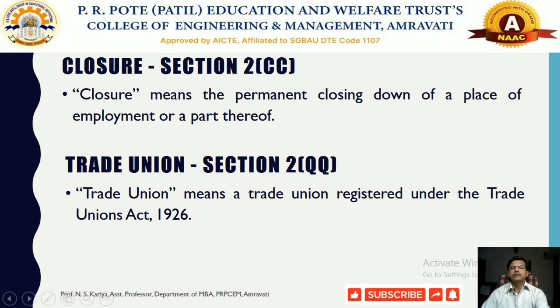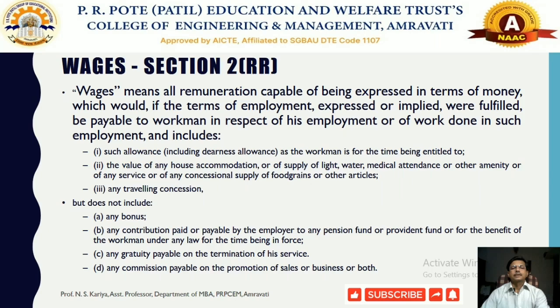Trade union, which is also defined in section 2QQ. Any trade union is nothing but a trade union registered under the Trade Union Act 1926. So the association of employees which is registered under the Trade Union Act 1926 can only be treated as a trade union, and it must be a registered trade union, which is defined in this Industrial Disputes Act 1947.